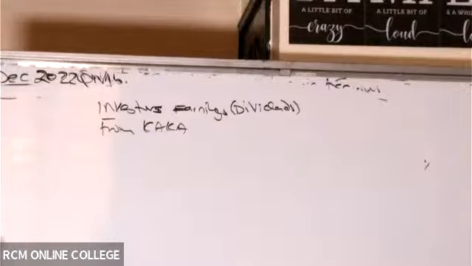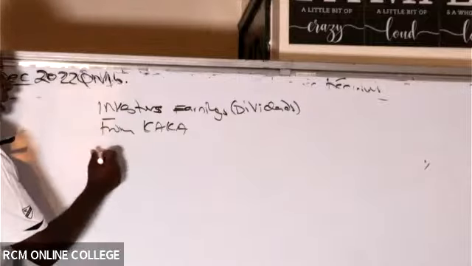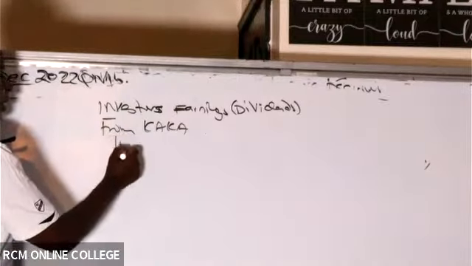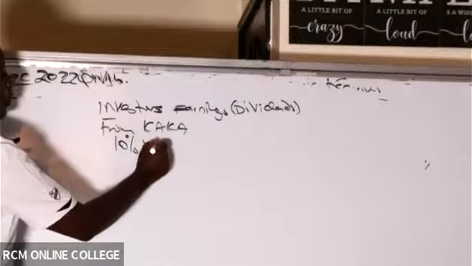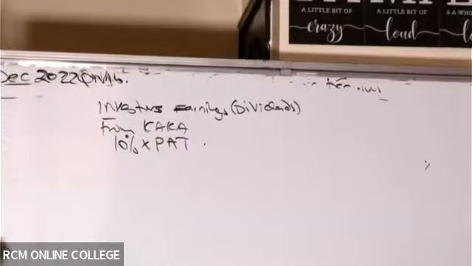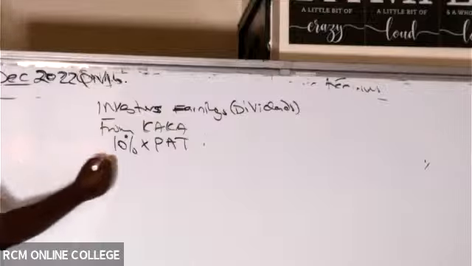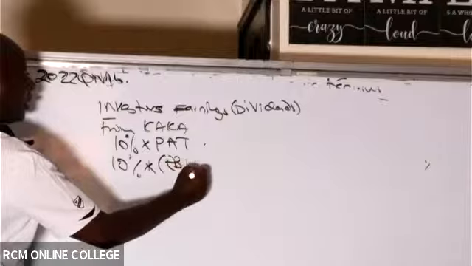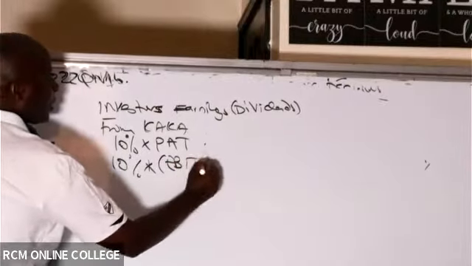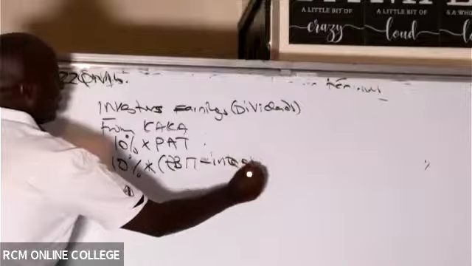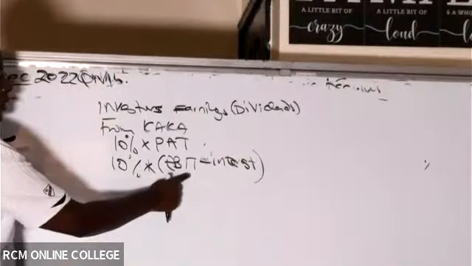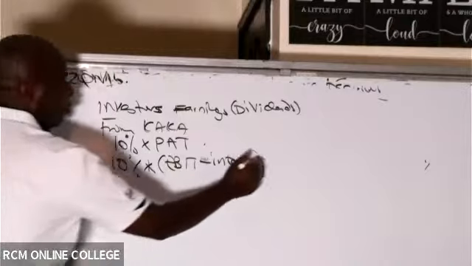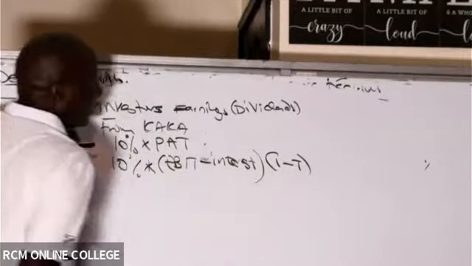So remember, how do we get his dividends? It will be his shareholding times profit after tax. So basically this will be 10% times EBIT minus interest, which gives you EBT after deducting interest, and then times 1 minus tax.